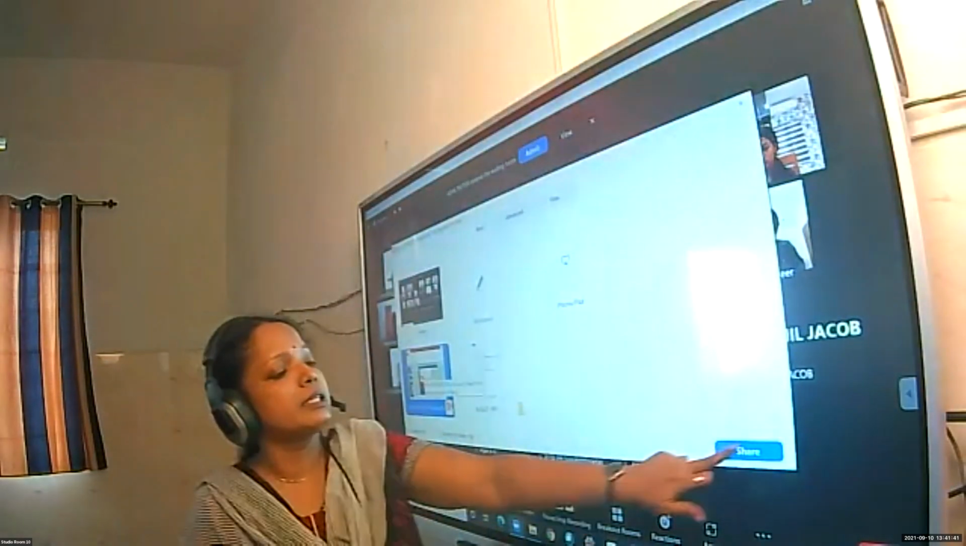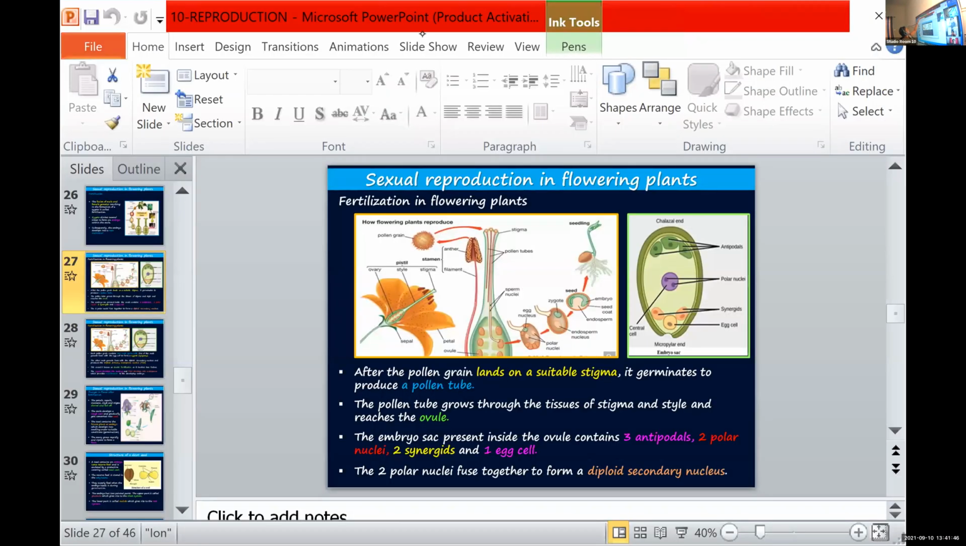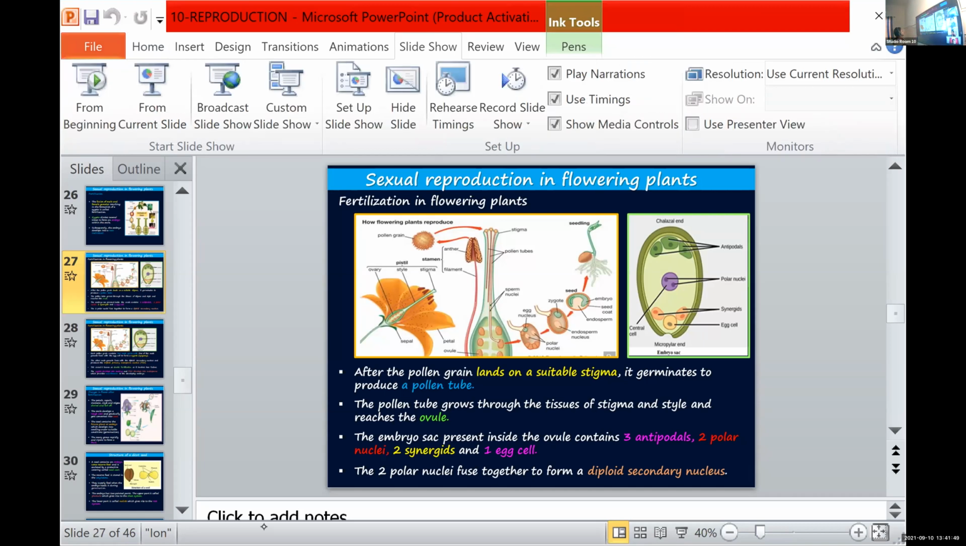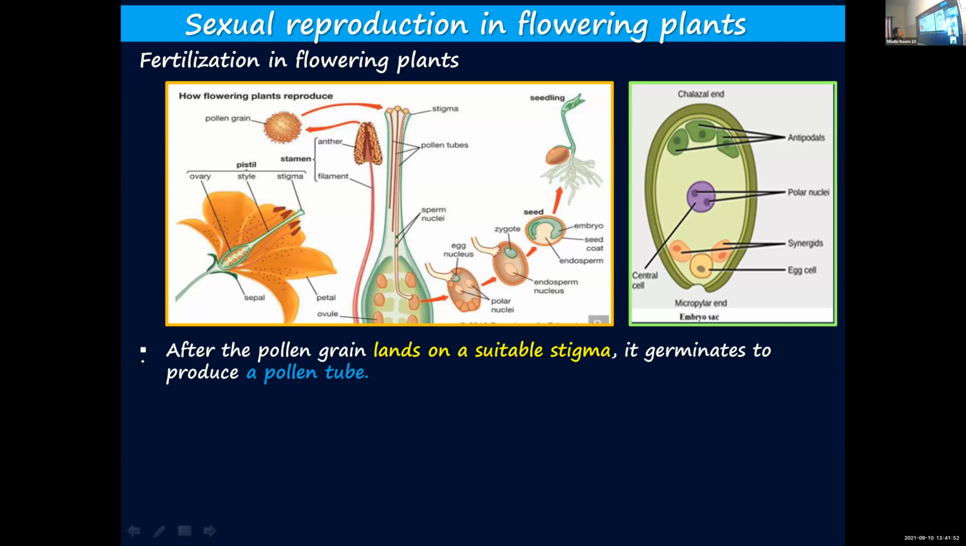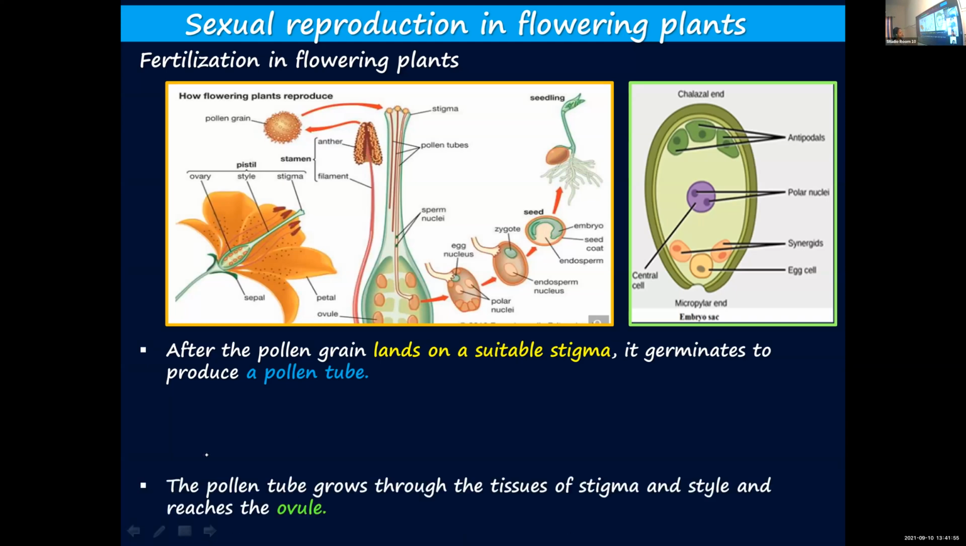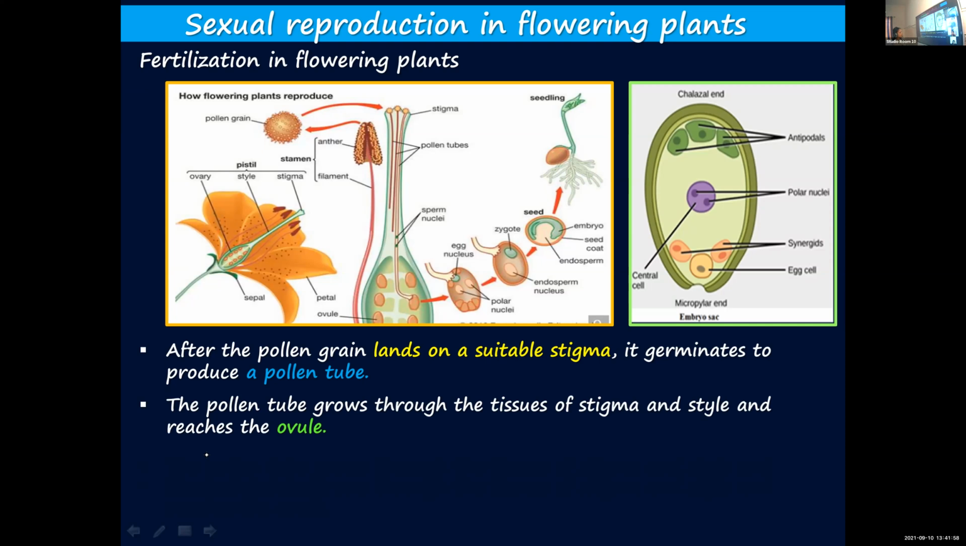So let's see the details. After the pollen grain lands on a suitable stigma, it will germinate. Upon germination, it will produce a pollen tube. Only if the pollen grain and the stigma are compatible will germination take place. If they belong to entirely different species of plants, germination will not happen. But when these are related species, it will germinate and produce a pollen tube.